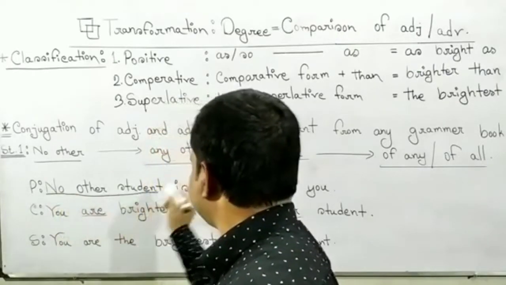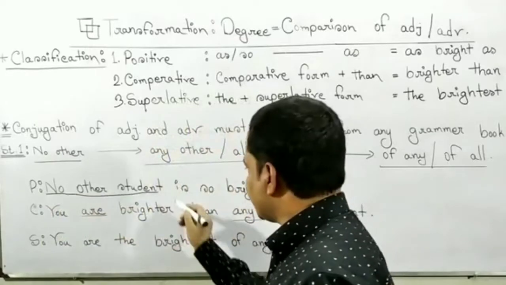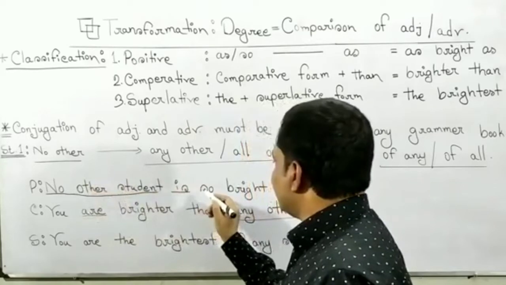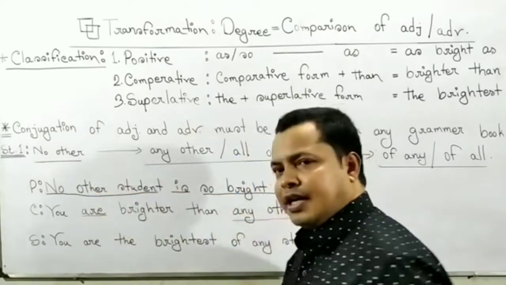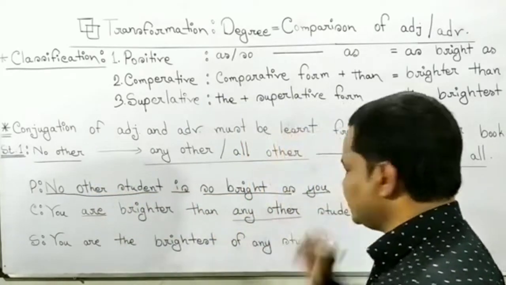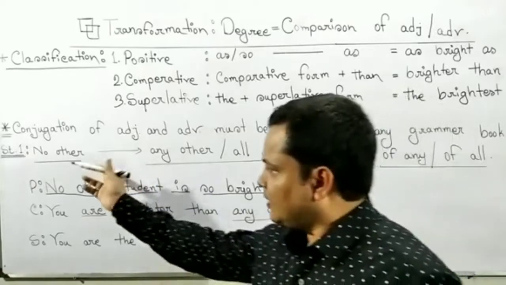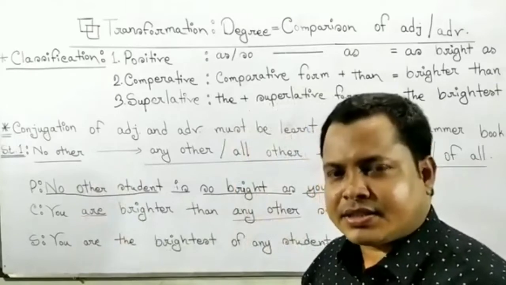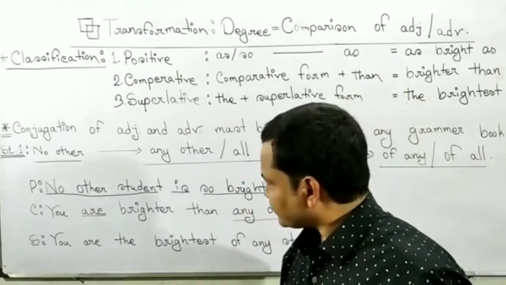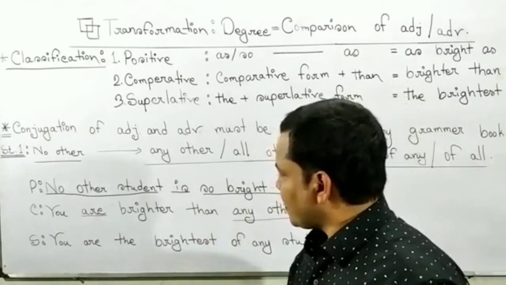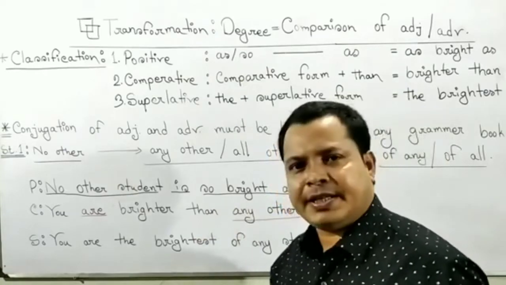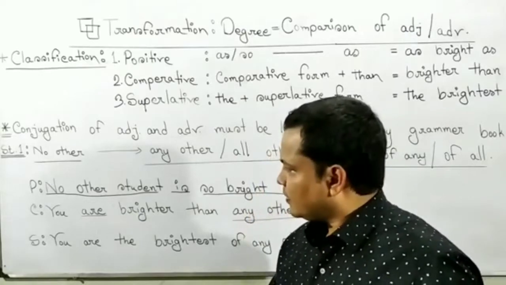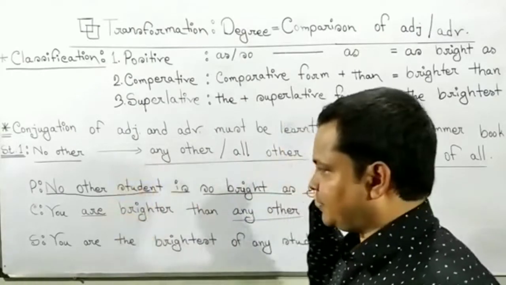No other student: part number 1, it is subject, and it is verb. So bright as is adjective, and you is another subject. This is called first subject and this is called last subject. We know that in the sentence of degree, there are 2 subjects, first subject and last subject.